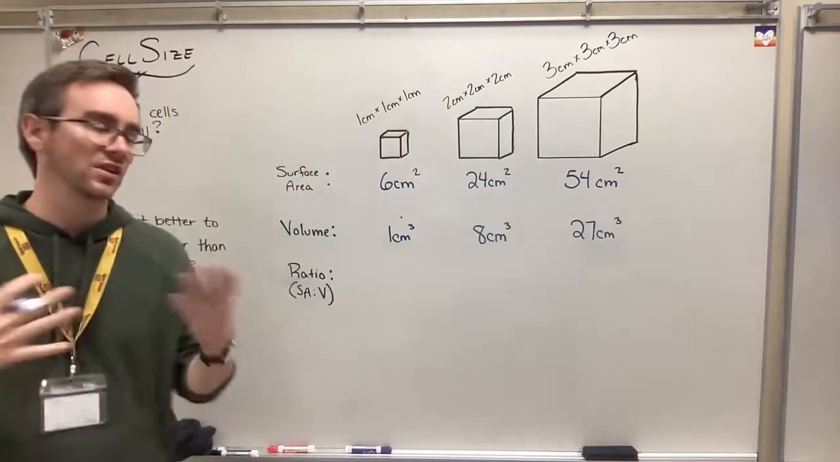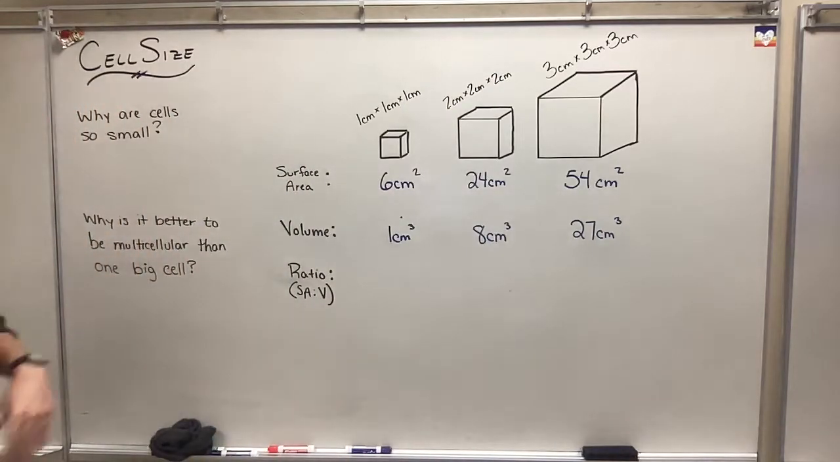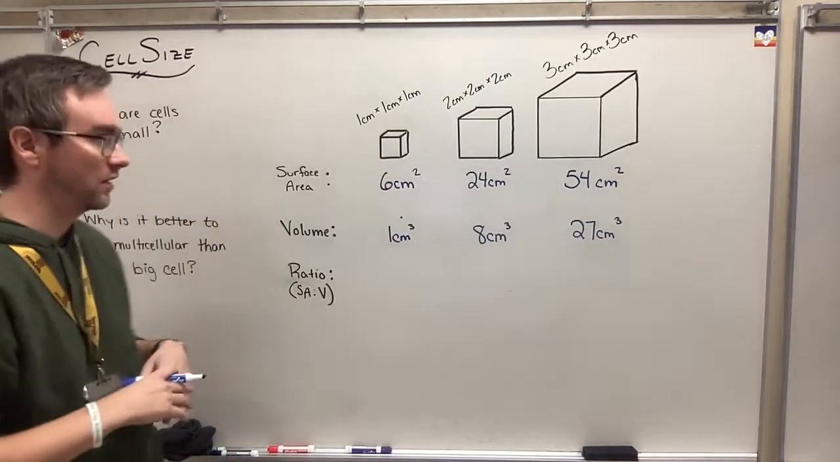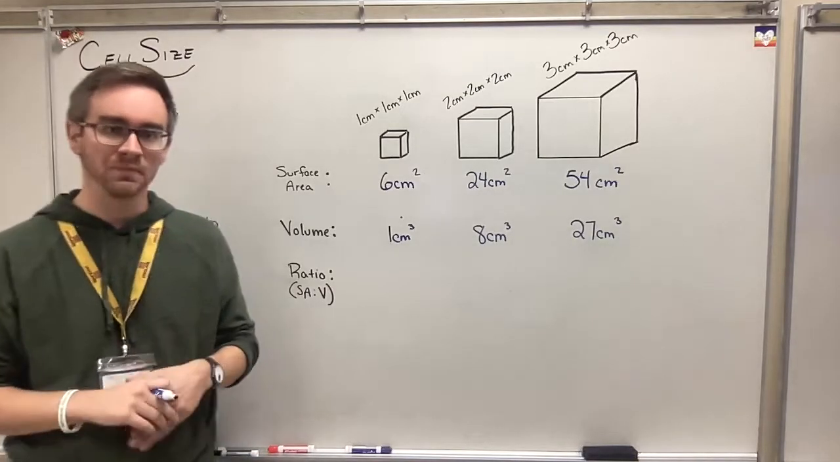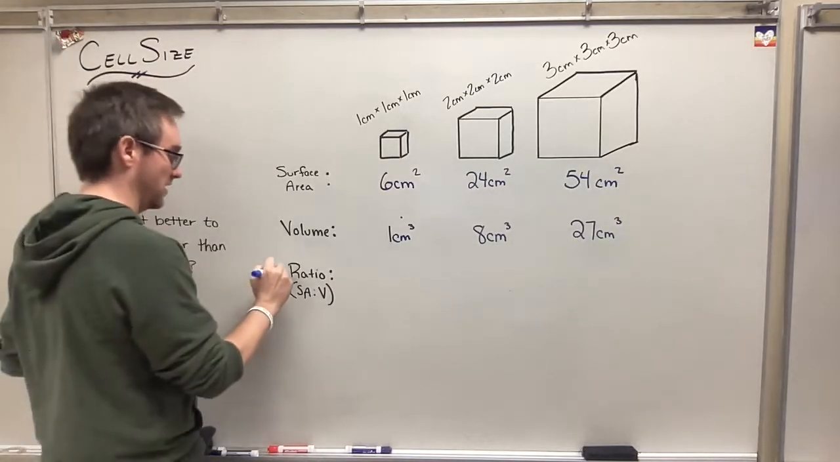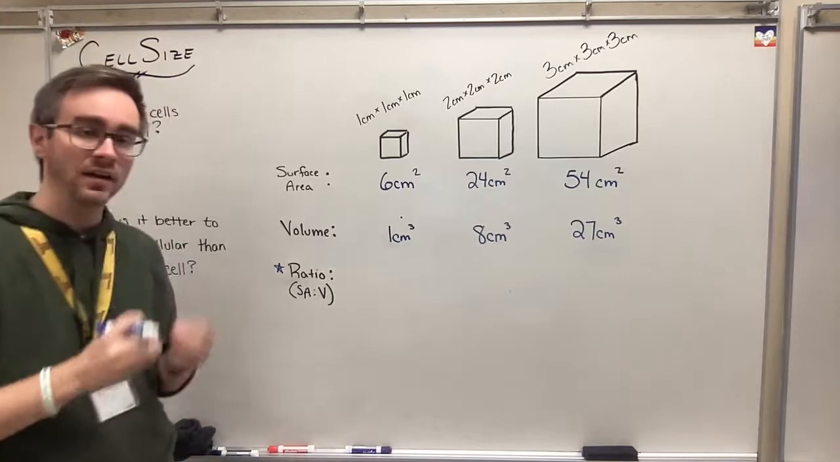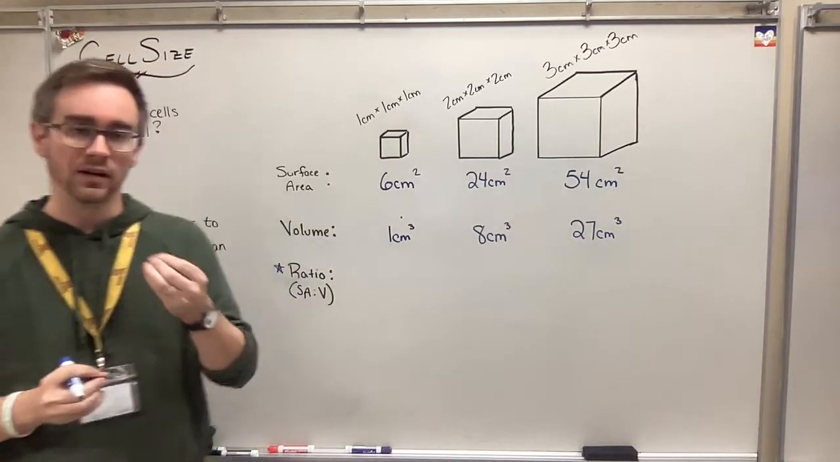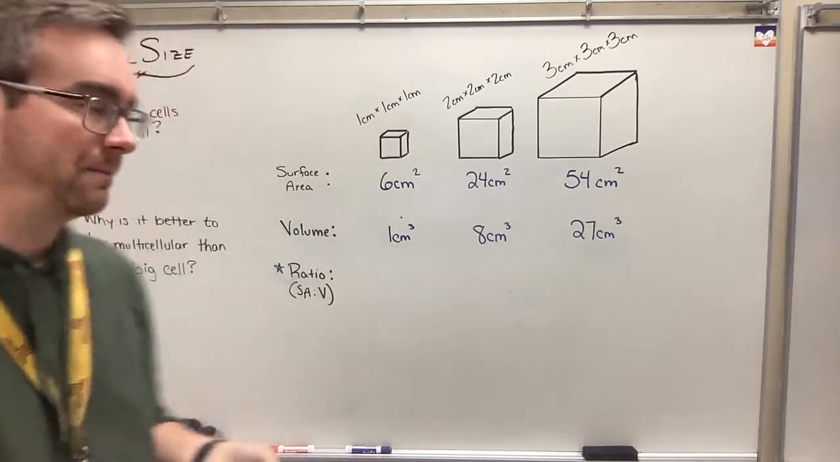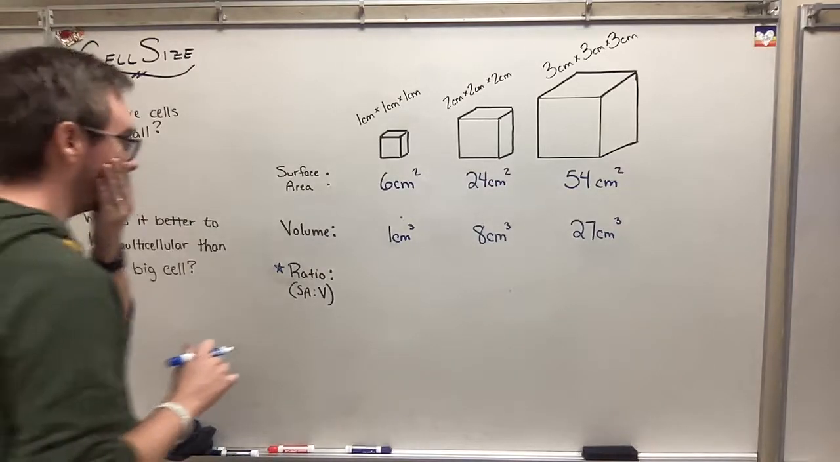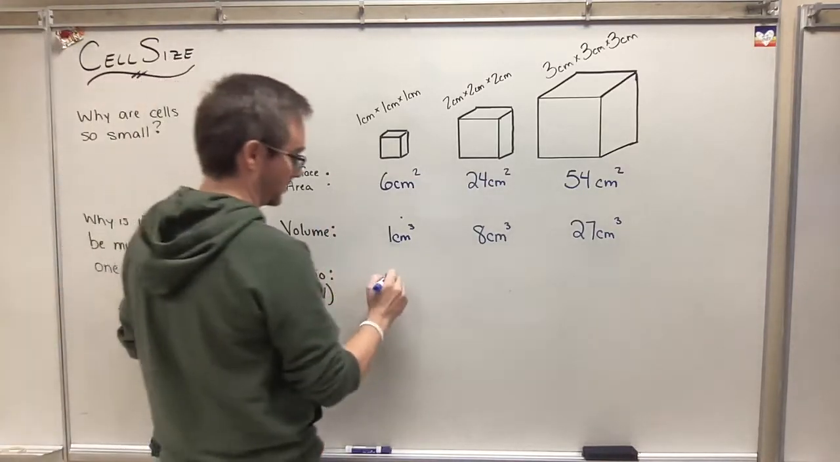You're saying, okay, Mr. Richardson, I don't really understand these numbers. I see what you're saying: surface on the outside versus the volume. What difference does that make? It really comes down to this one right here, and then I'll tie it into how we talk about cells. It's a ratio. This one here is a ratio of 6 to 1.